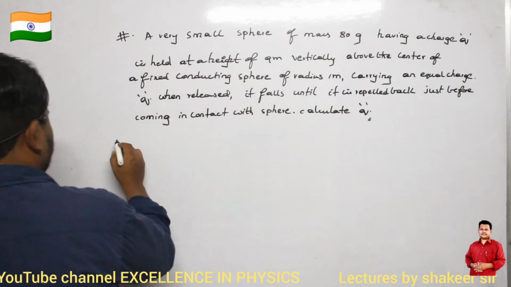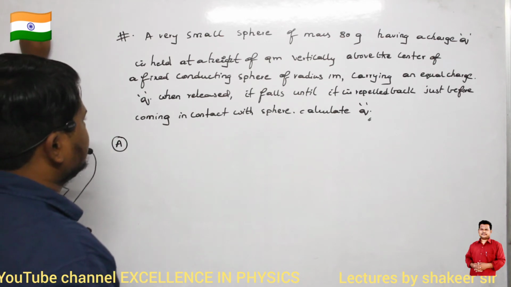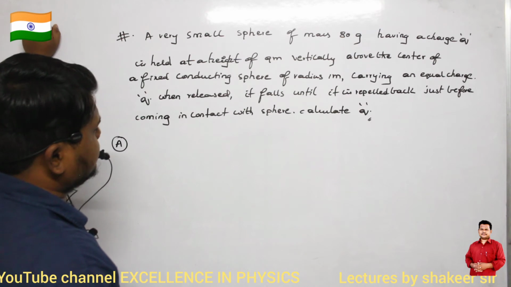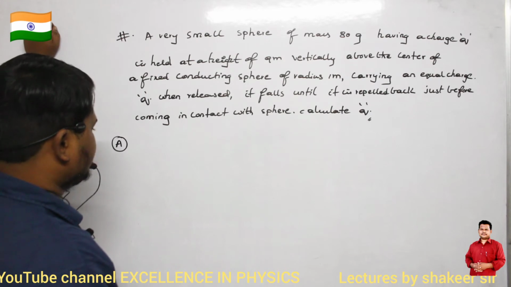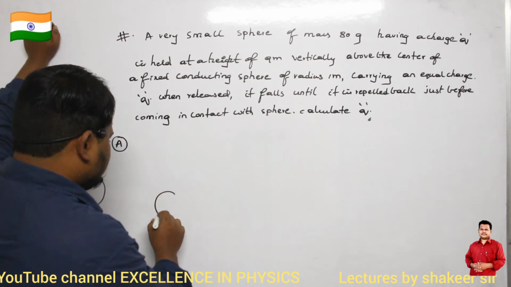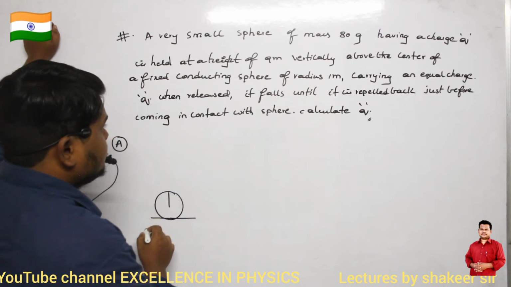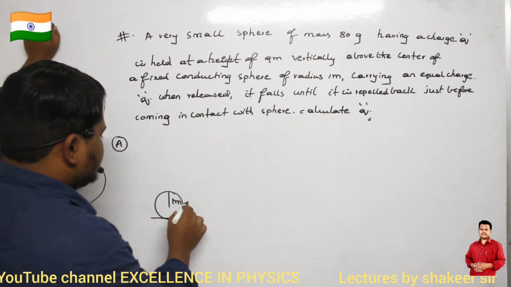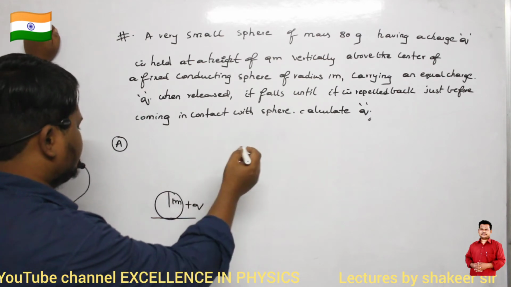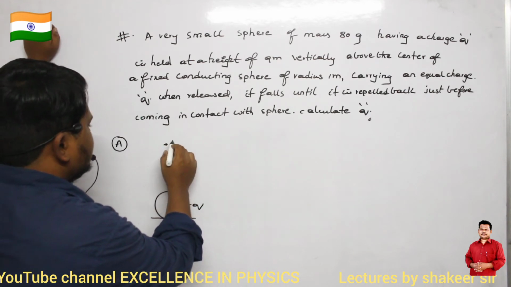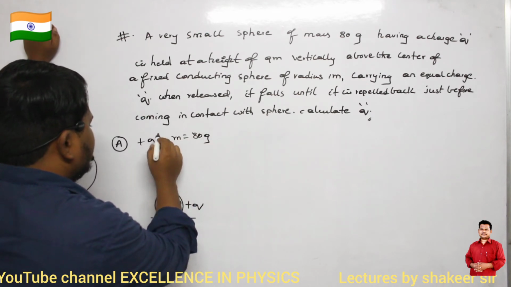So, a very small sphere of mass 80 grams having a charge Q is held at a height of 9 meters vertically above the center of a fixed conducting sphere of radius 1 meter. So consider this is a fixed conducting sphere whose radius is equal to 1 meter, and this one is also having a charge of plus Q. There is another point charge present here. Its mass is 80 grams and it is also having a charge of plus Q.